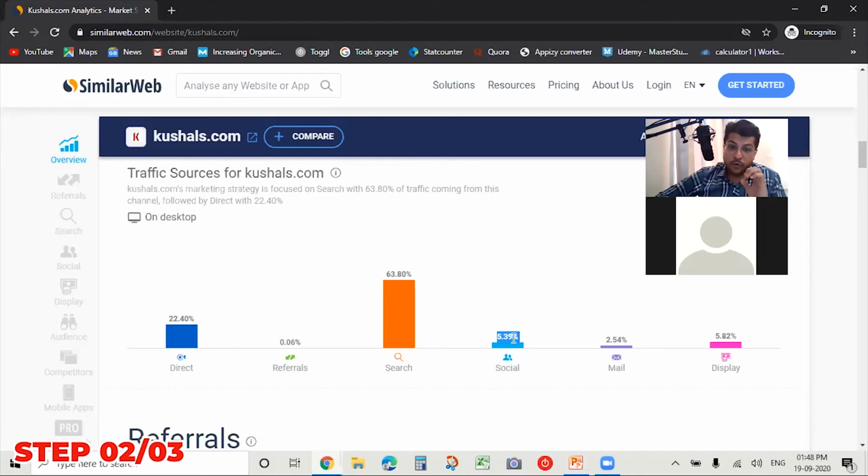So that means they are focusing more on SEO and less on SMM. It's clear, so I have decoded the strategy now. And 6% of the traffic they are gaining through display ads. So these are Google display ads. So 6% traffic is coming through these display ads. So again, I've decoded the strategy. So I know now what the strategy of Kushal is. So now they are focusing more on SEO and not focusing much on SMM.